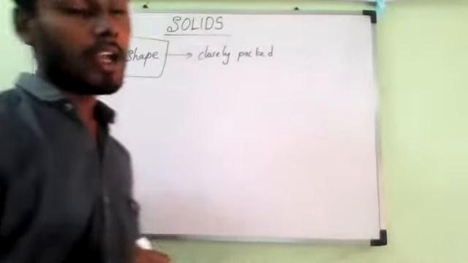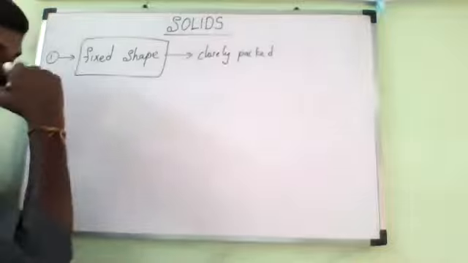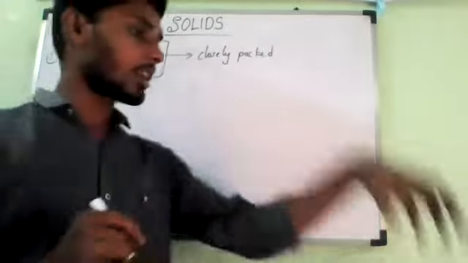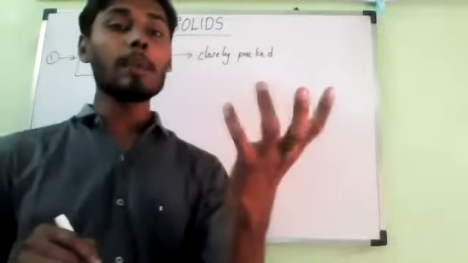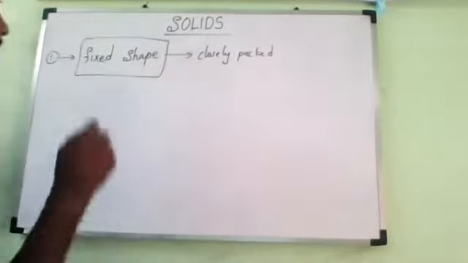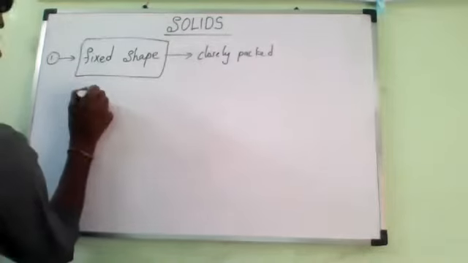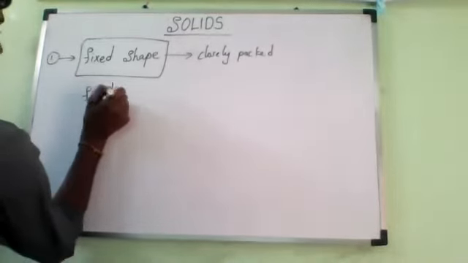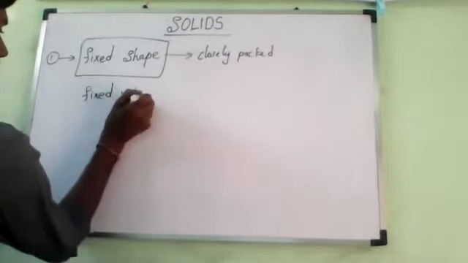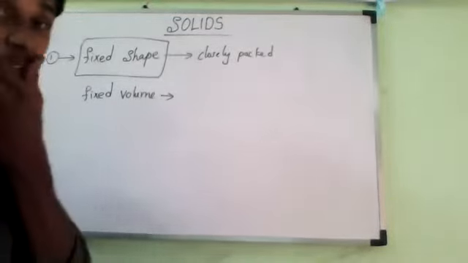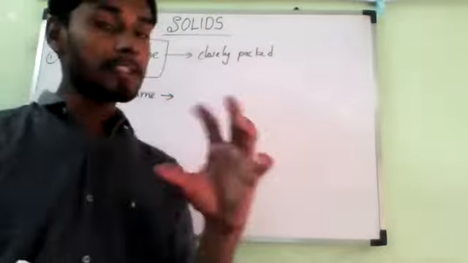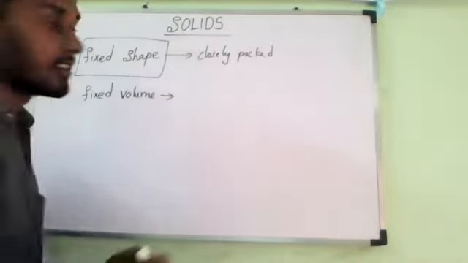One more property: if you keep a solid here or here or anywhere, it has the same volume. So it has a fixed shape as well as a fixed volume. Why? Because the spaces between the particles are fixed.